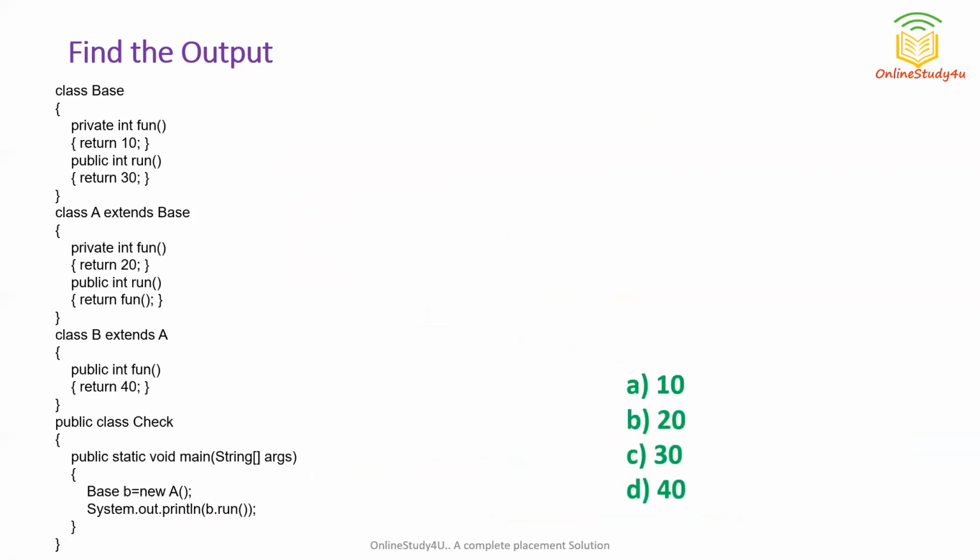So it's a very easy question. Pause the screen and try this. Okay, so I hope you have done this. So what is the concept used here? The concept of inheritance has been used here. So what is happening? You can see we are having a base class and we are having two functions. First is fun and next is run.